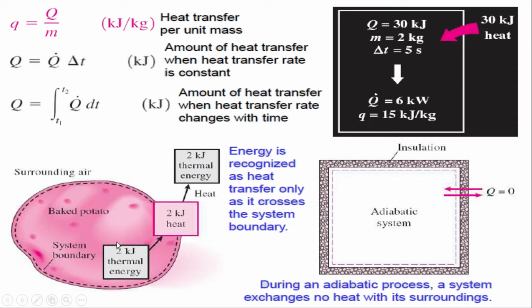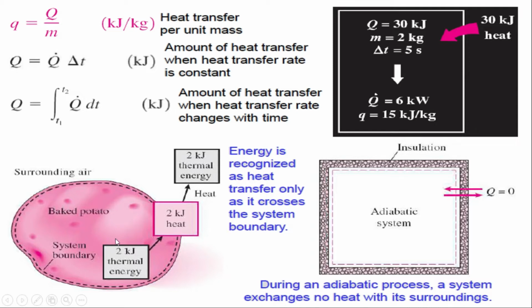The energy will transfer from the system to the surrounding through this boundary. So the system energy will decrease, the surrounding energy will increase, and you can see the amount of energy is the same: 2 kilojoule and 2 kilojoule for the system and surrounding. So the total energy of the system and surrounding will be the same.